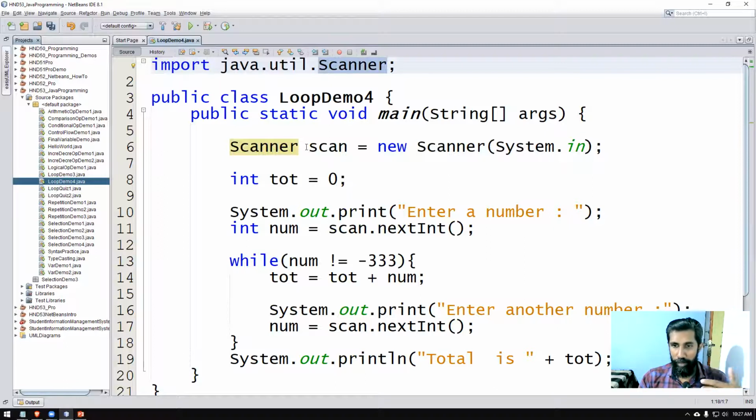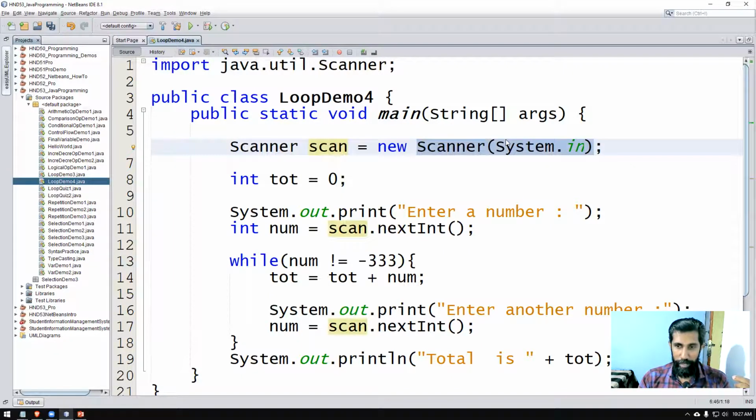In upcoming classes we will do a little bit more. So Scanner, we are creating in line number 6. Scanner scan, this is an object name that we are giving. Scanner is the program which is already coming from the toolkit. We are creating an object of that. This is the object oriented part. Scan, then to create that you have to code new Scanner. This is the constructor method in object oriented programming.